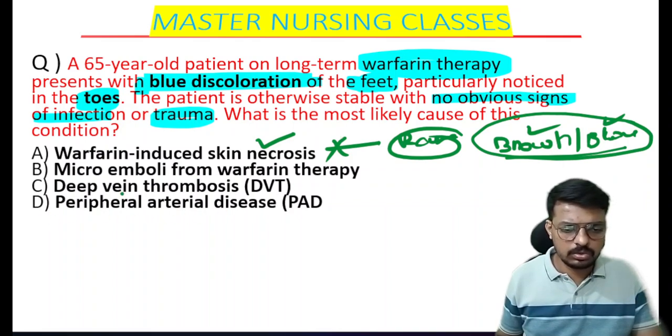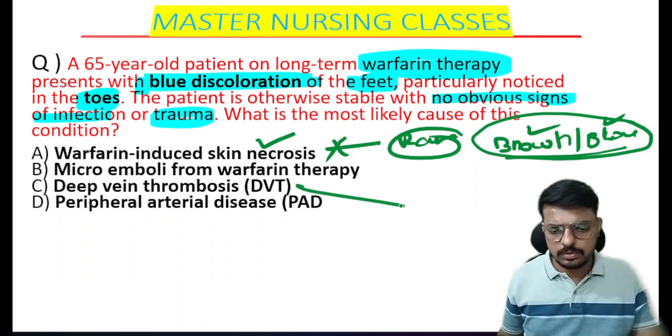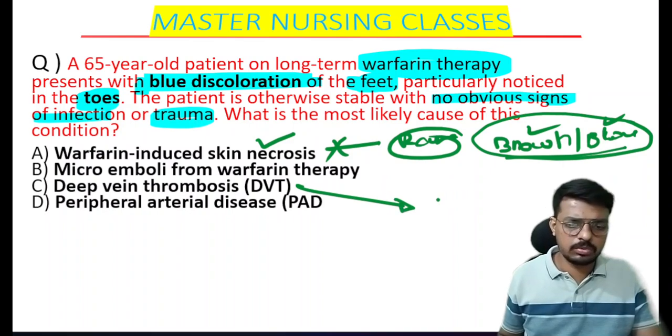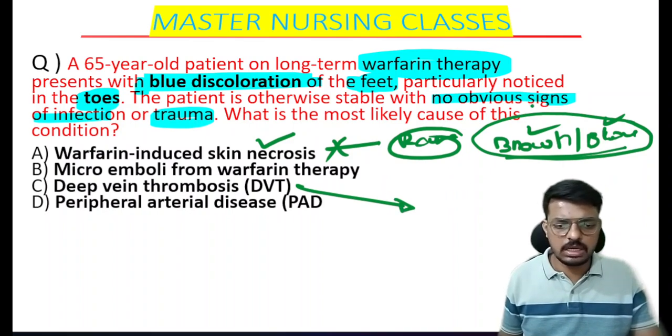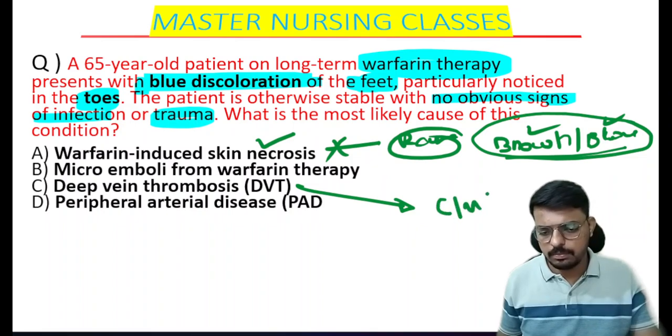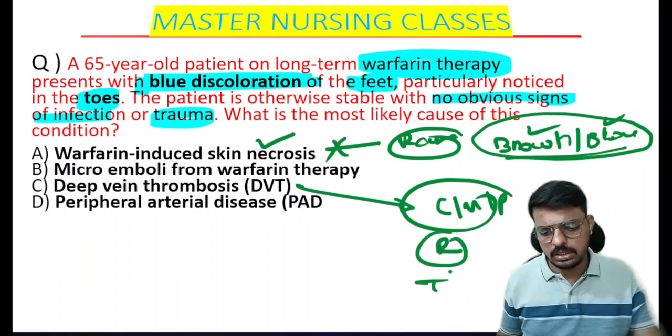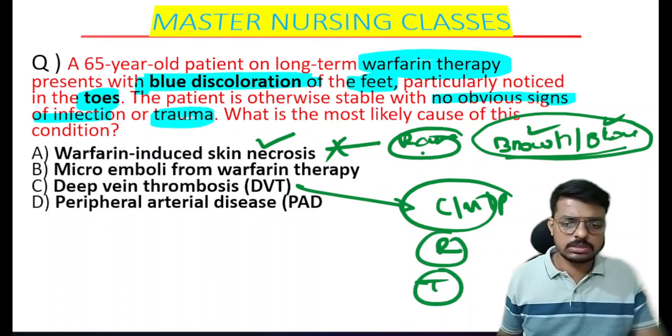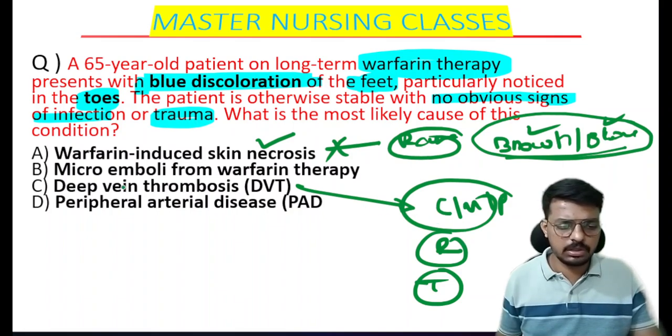Then I come to deep vein thrombosis. If they wanted to ask the question about deep vein thrombosis, they would have given some sign of inflammation here, such as calf muscle pain, calf muscle redness, and calf muscle tenderness. There are no obvious signs of DVT here, so I am eliminating this one also.